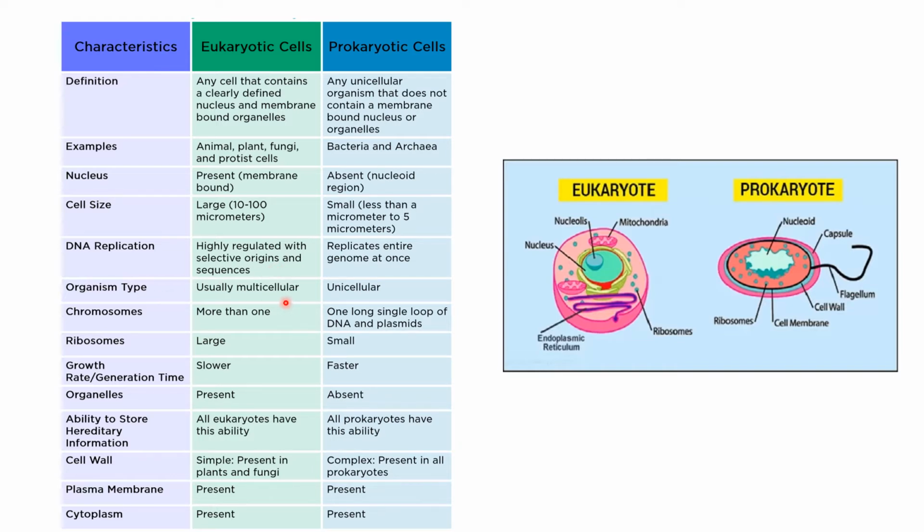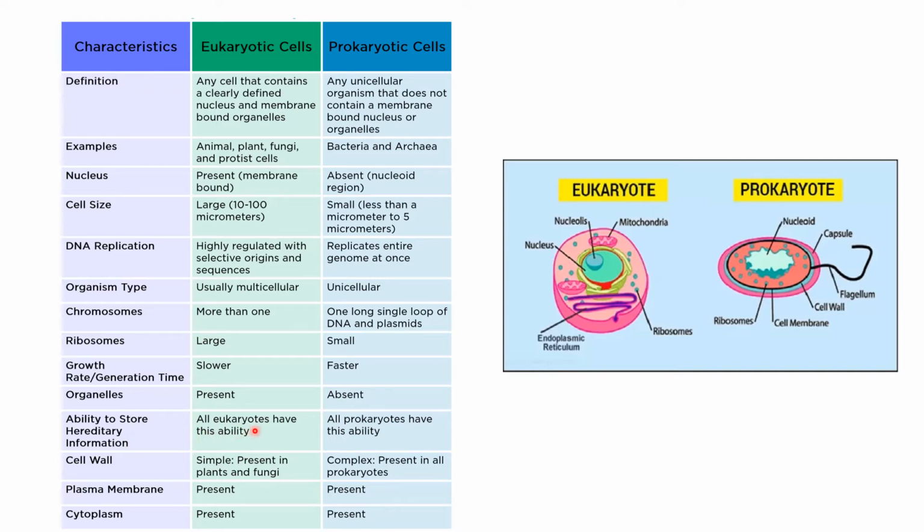Organization type: usually multicellular, while here they are unicellular. Chromosomes: more than one, while here there is a single long loop of DNA and plasmid. Here there is only one and here more than one single loop. Then ribosomes are large here, while here they are small. Growth rate is lower over here but it is faster in prokaryotes. Organelles are present here, and absent here. Organelles are things like mitochondria and endoplasmic reticulum, etc.